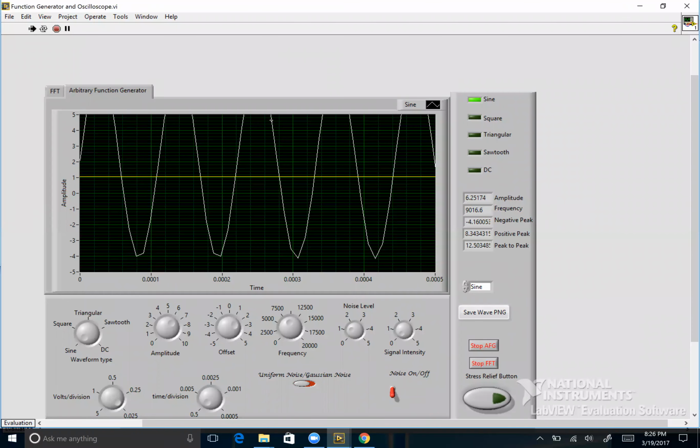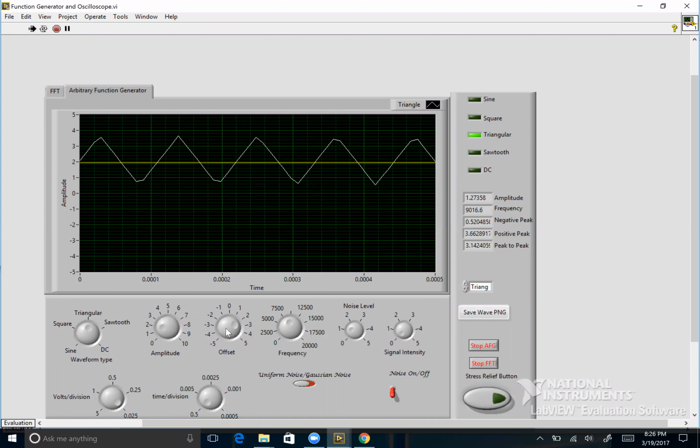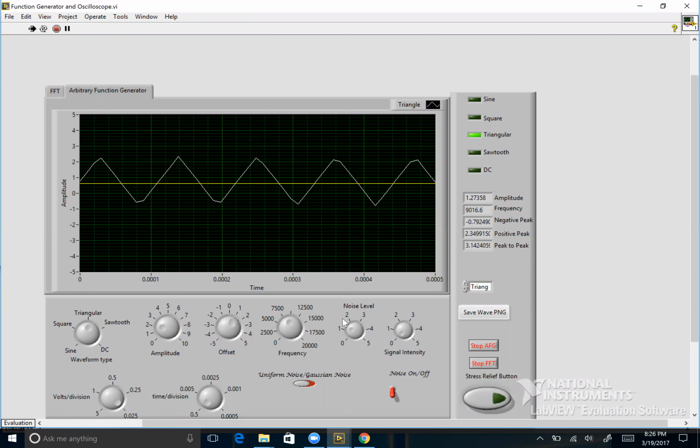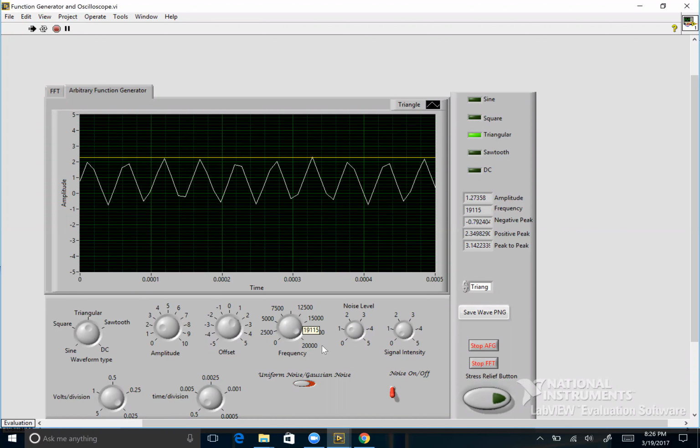Hello everybody, this is my oscilloscope / function generator project. If you take a look here, you can see all the different functions. You can cycle between different waveforms. You can control the amplitude, the DC offset, the frequency, all the way up to 20 kilohertz.